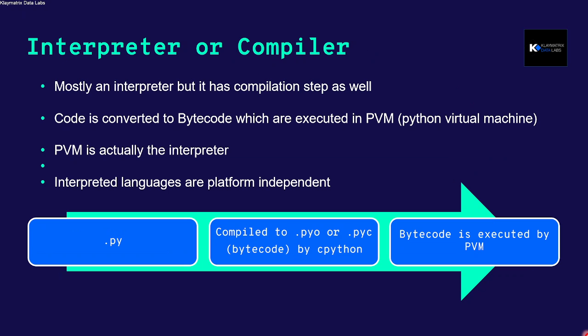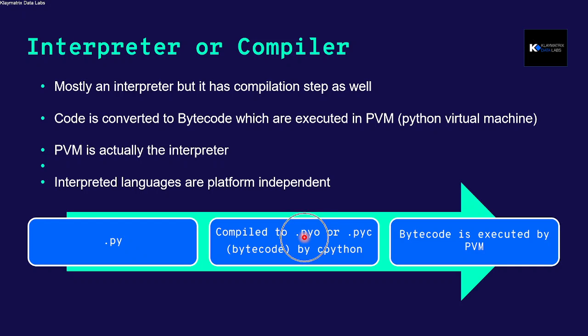Now, is Python an interpreter or compiler? Mostly Python is an interpreter, but at times it has compilation steps as well. The code is converted to a byte code. If you see this diagram, your .py Python program is first converted to a .pyo or .pyc, which is a byte code, with something known as CPython, which is inside Python.